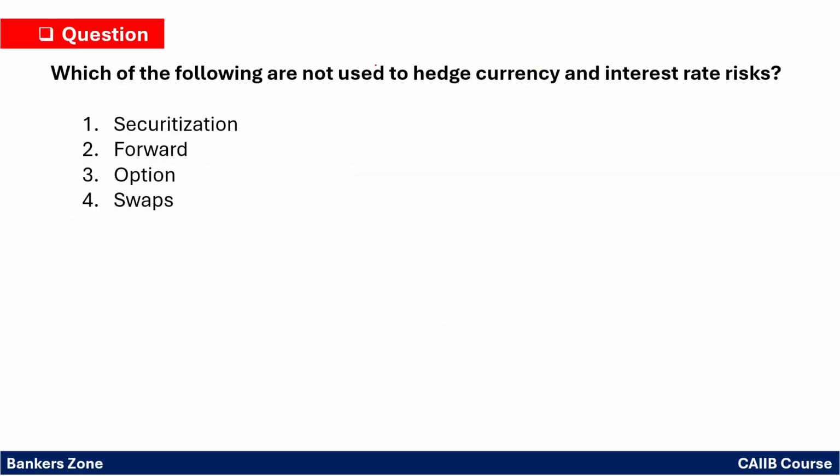Which one of the following is not used to hedge the currency or the interest rate risk? So see, forwards, options and swaps, these are the derivatives which are used to hedge the risk, to minimize the risk. However, securitization is a different concept, right, which is used for securitizing the loans whatever we are giving. Securitization is a different concept, right?